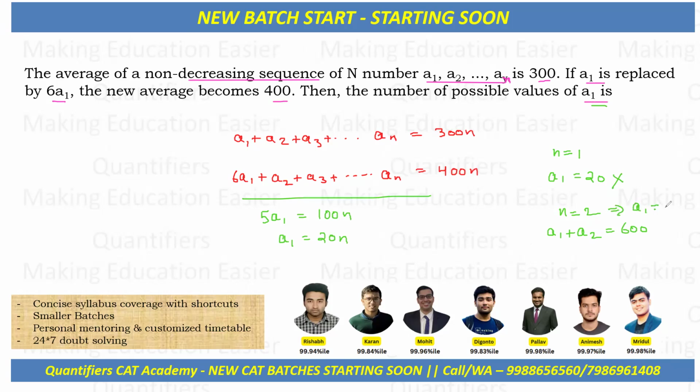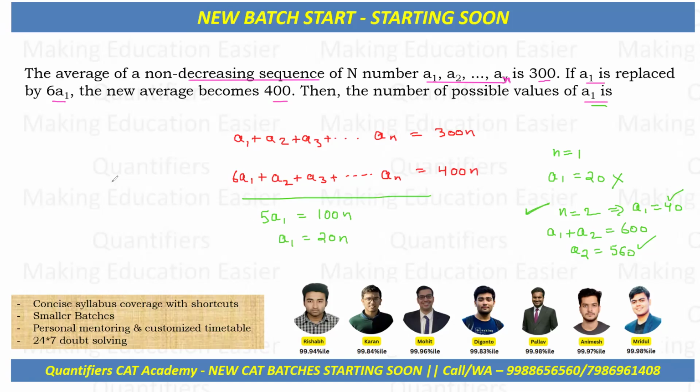When n is equal to 2, a1 will be equal to 40. Now if you put a1 as 40, you will get a2 equal to 560. This case works perfectly. a1 is 40, a2 is 560, there are two terms and obviously they are non-decreasing, because after 40 comes 560, an increase. So this value is possible. When n is equal to 2, a1 will be equal to 40, and this case works perfectly.